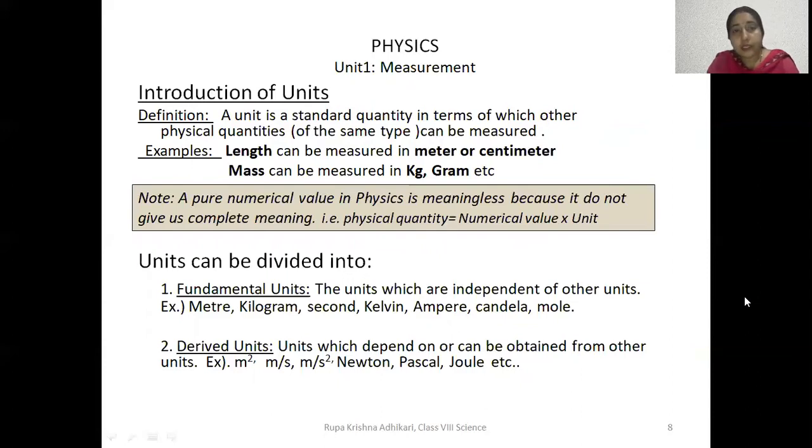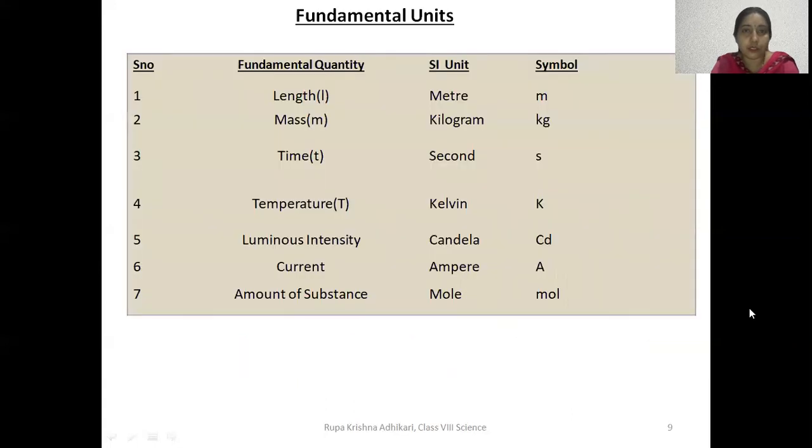Now, derived units are those units which depend upon other units, or simply saying units of derived quantities are called derived units. Examples: meter square, that is the unit of area. Meter per second, unit of velocity. Meter per second square, unit of acceleration. Newton, Pascal, Joule, etc. These all are derived units as they can be derived or obtained from other units, or they depend upon other units.